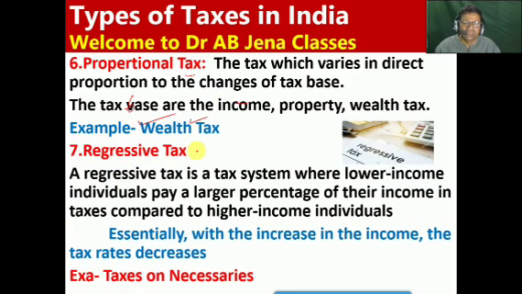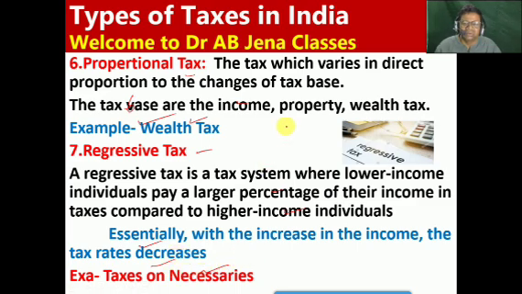Now the regressive tax, friends. A regressive tax is a tax system where lower income individuals pay a higher percentage of their income in taxes as compared to higher income individuals. Essentially, with the increase in income, the tax rate decreases. An example of regressive tax is taxes on necessities.